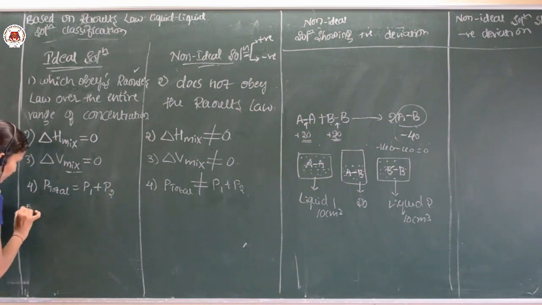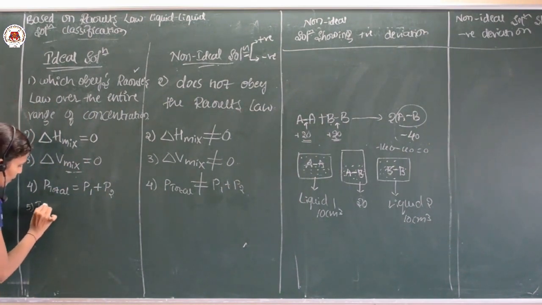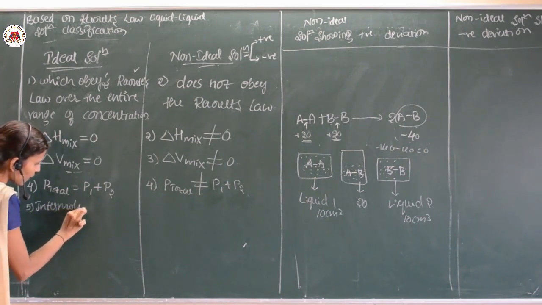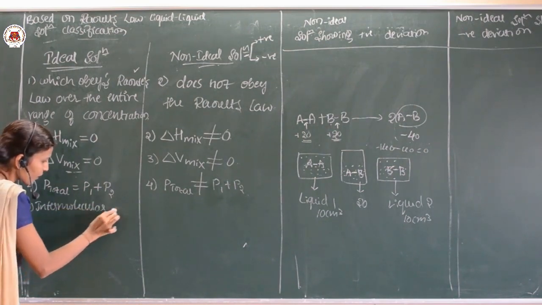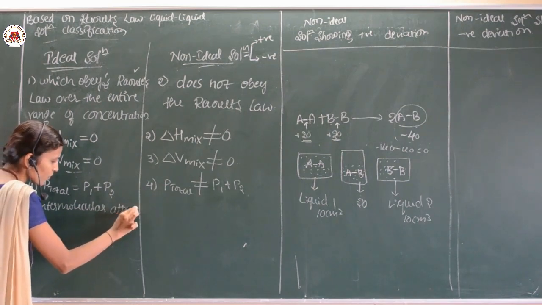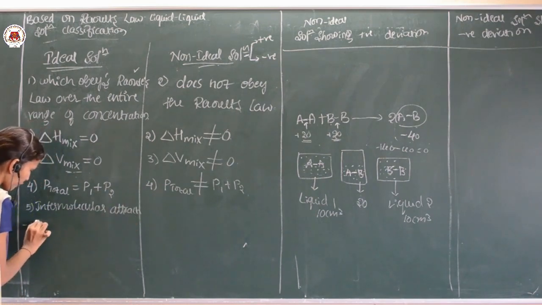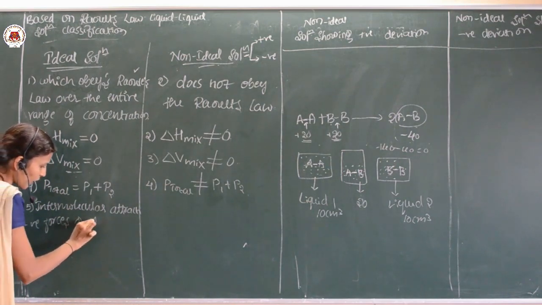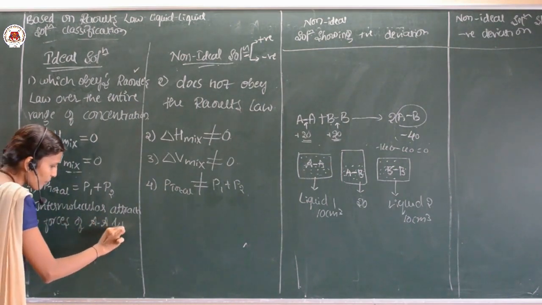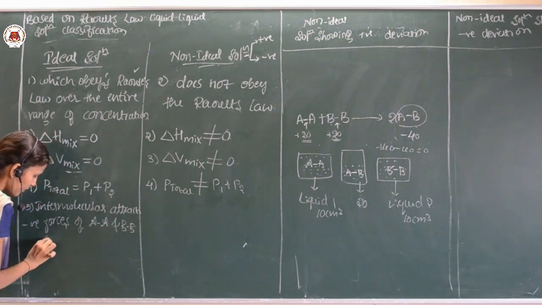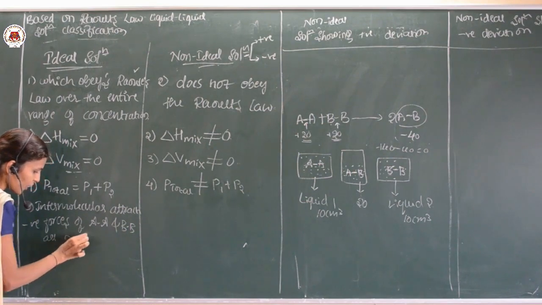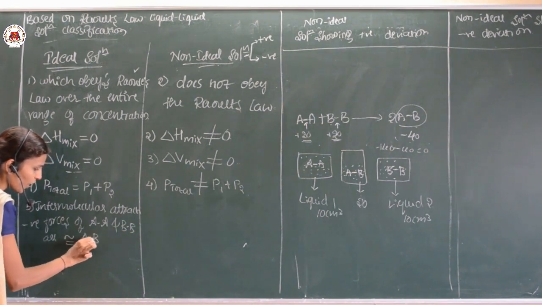And next, the intermolecular attractive forces of AA and BB are nearly equal to the intermolecular forces of AB.